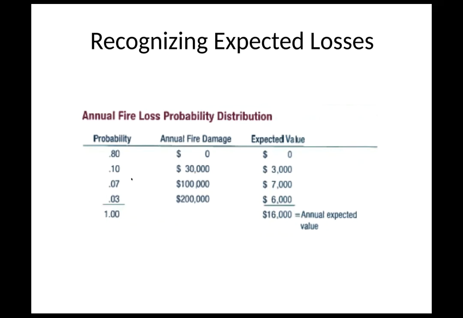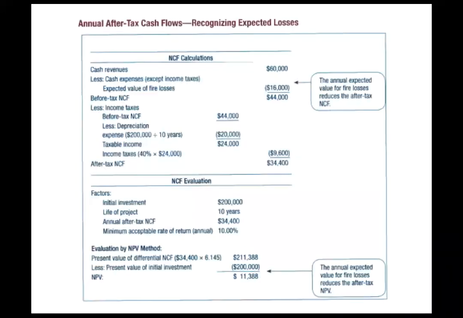And where this is coming from is the probability of a fire: 80% chance that there'll be no fire at all, which means there's no loss. A 10% chance of a fire that results in 30,000 damage, 7% of 100,000, and 3% of 200,000. And so when you do the expected value, you're just multiplying across, 10% times 30,000, and we come up with an expected value of 3,000, 7,000, and 6,000, so the annual expected loss value based upon this is $16,000. Again, you're probably going to be given this, but you want to make sure you do know how to do it just in case it is a problem on it.